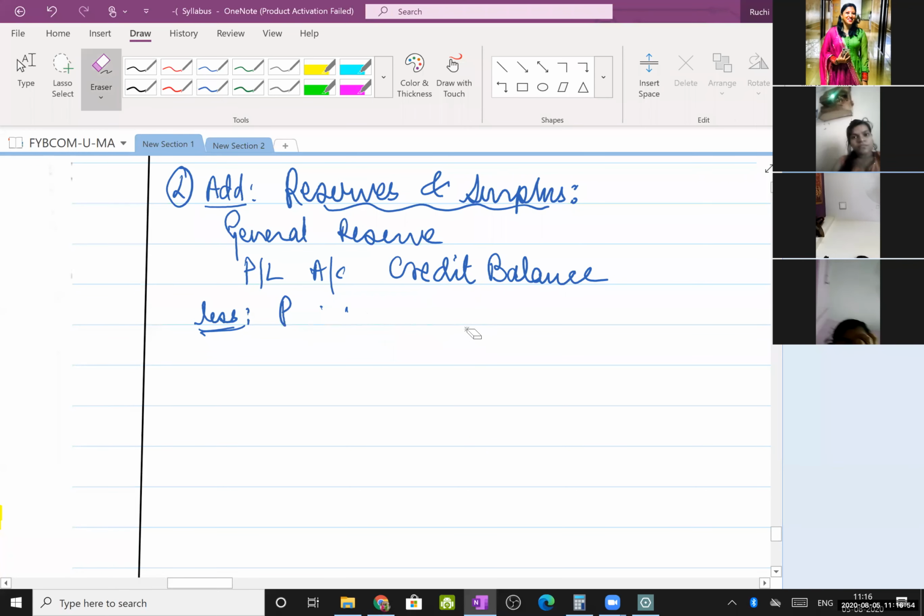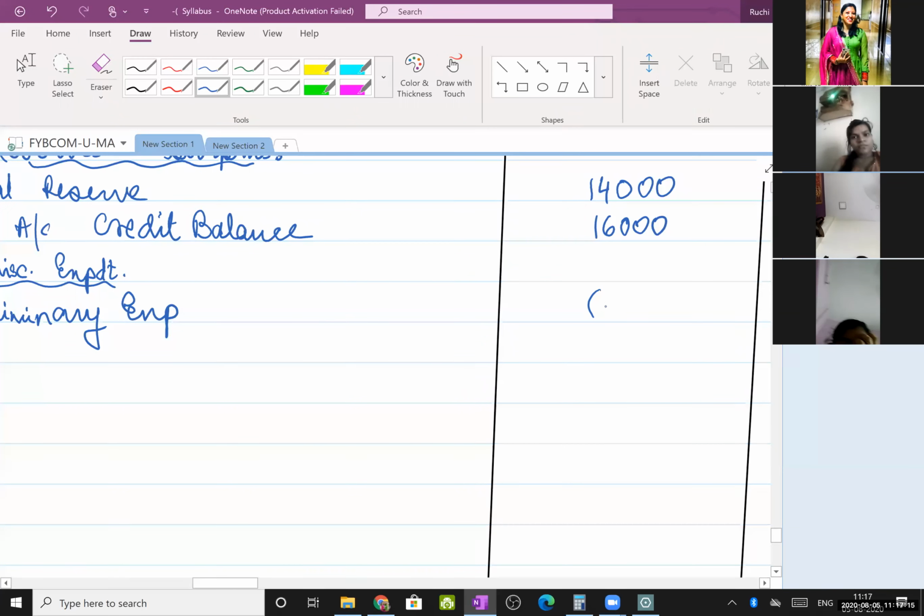You can even write it as less miscellaneous expenditure, and under miscellaneous expenditure we have preliminary expenses, to be more precise, this amount 3,000.